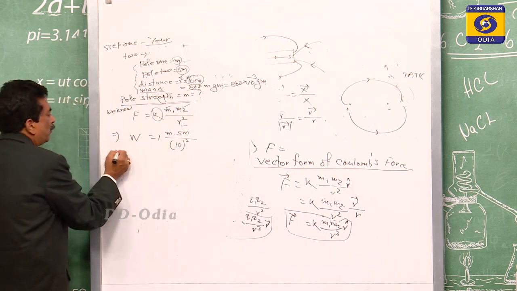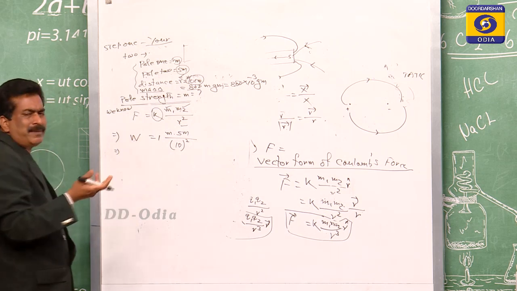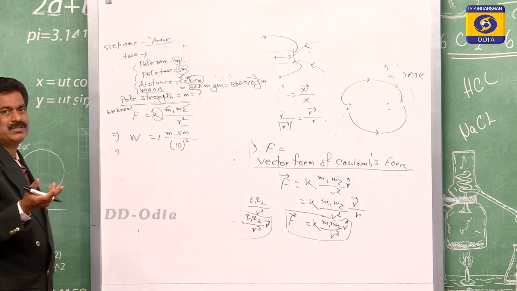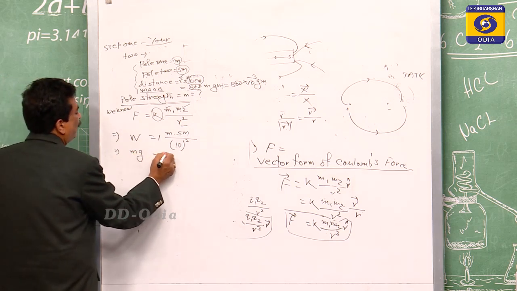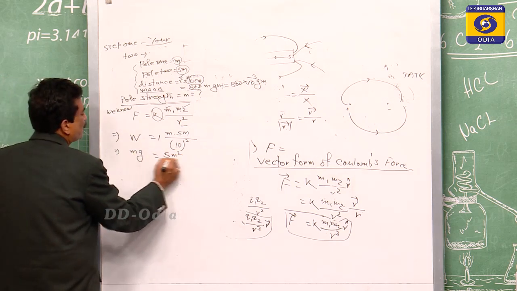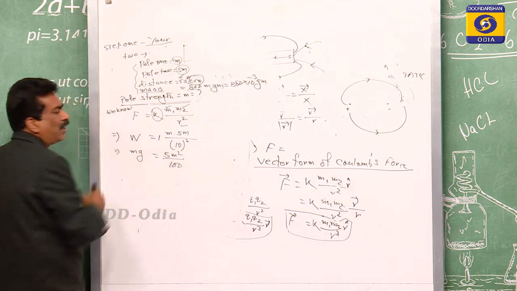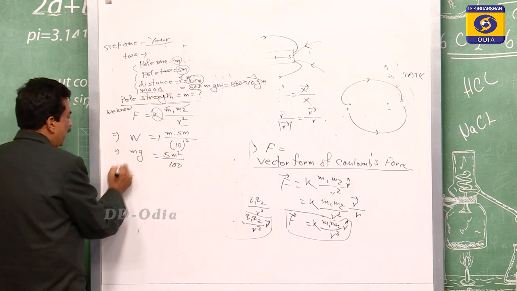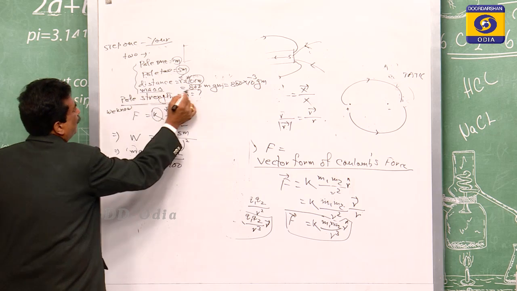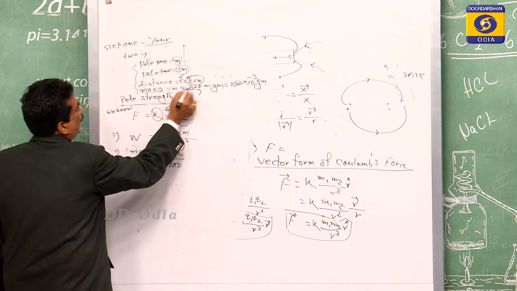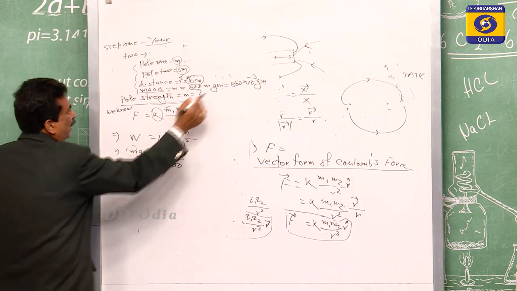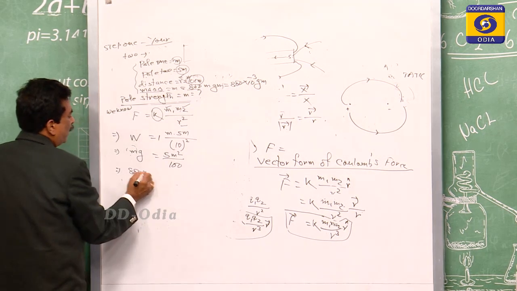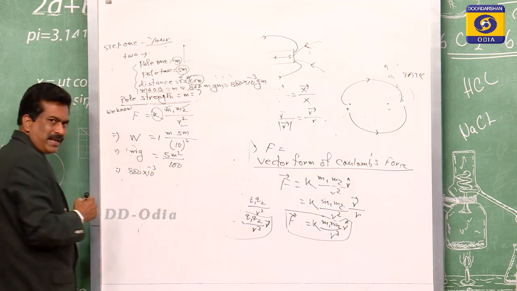So W means the weight. Weight is given here. We know that W is equal to mg. So this is equal to mg of 5m square by 100. This m means mass. You see the mass is given. Mass means m is equal to this one. So mass is given means how much? 800 into 10 to the power of minus 3.